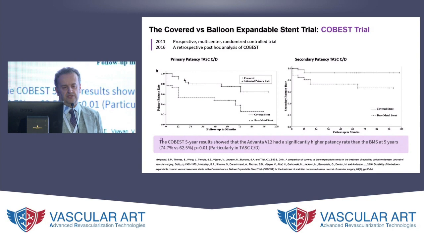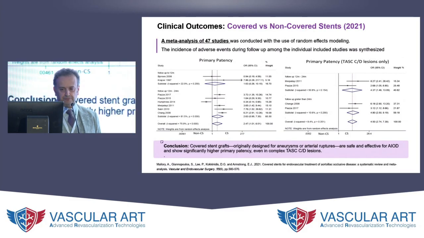And some people might even say there were some biases within this COVIS trial that don't necessarily reflect their practice. But this trial did actually look at it up to 2016, when we looked at the retrospective post hoc analysis of the COVIS study. So you're looking at long-term 5-year data. And the point about the 5-year data is that the variation between bare metal and the covered stent was even more stark.